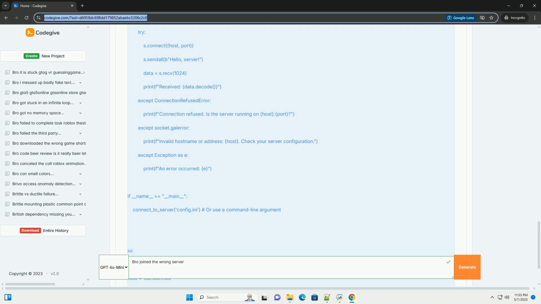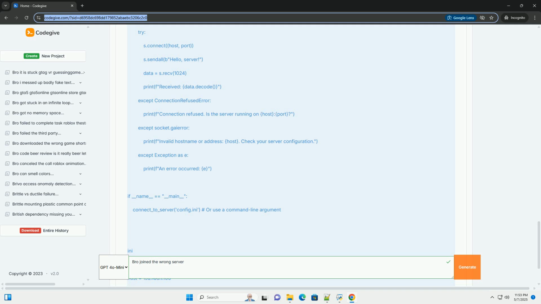Server configuration. The server itself might be misconfigured. Server not listening. The server application isn't running or isn't listening on the expected port. Server binds to wrong interface. The server is bound to the wrong network interface, for example only listening on localhost instead of a public interface. Client-side bugs. While less common, bugs in the client code can cause it to misinterpret configuration data or construct incorrect connection requests. Environment differences.